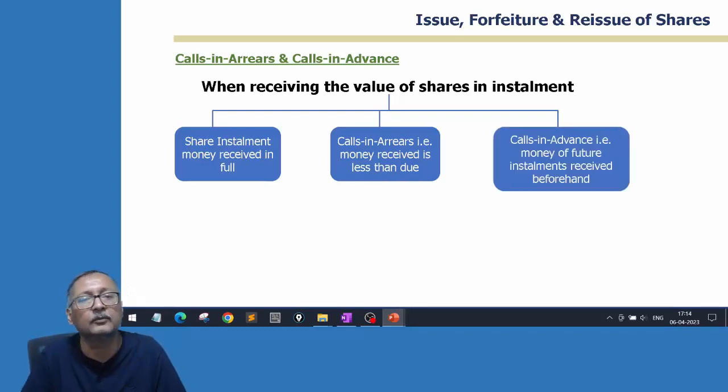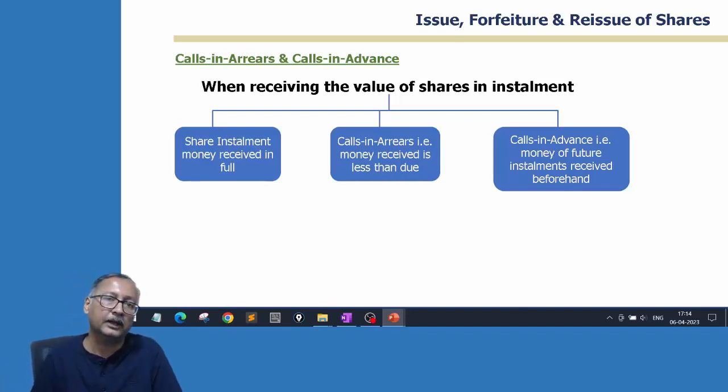Another situation: let's say the shares are to be issued with application money 3 rupees, allotment money 2 rupees, and then subsequently 5 rupees in 2 installments. During allotment, along with these 2 rupees, some shareholders paid the full amount. Now the company cannot allot it or keep it into some other account if the call is not even due. Only after you create the due can they transfer the excess money received. What they will do is keep it in an account called calls-in-advance account. It is nothing but the double entry system, both sides have to be tallied. So to that extent not paid goes into calls-in-arrears, and to that extent excess paid goes into calls-in-advance.